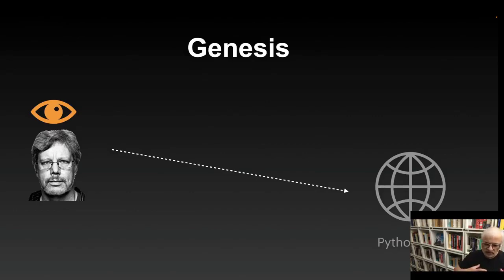Think of Guido as a creator. He's going to create the Python world. On day 1, what does he do? He's not going to create everything, but what does Guido create on day 1?